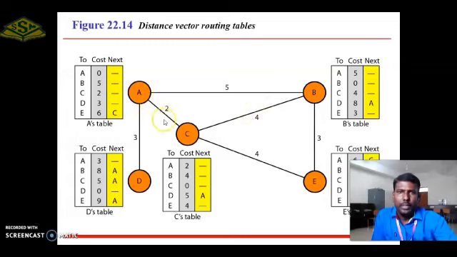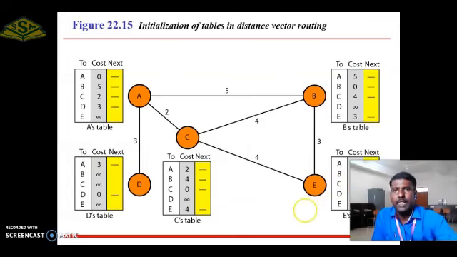But A to E via C is 6. The minimum cost is 6, so that will be taken: A to E is 6, and the intermediate node is C. This is the same for the remaining nodes. This is the routing table for node A, node D, node C, node B as well as node E.